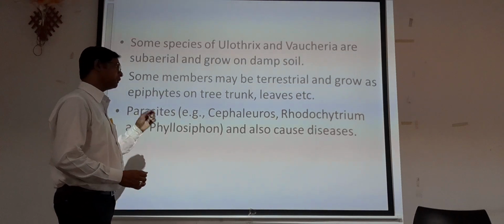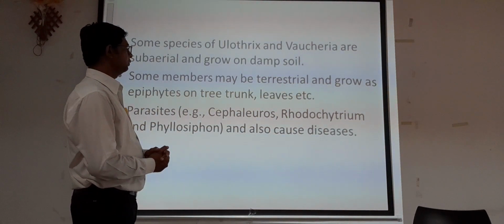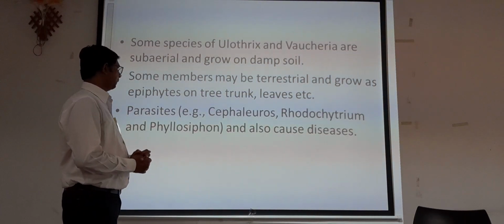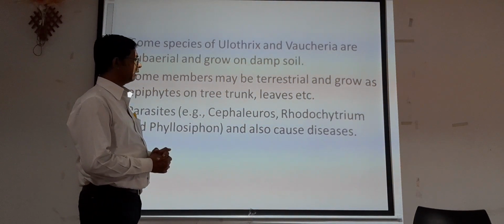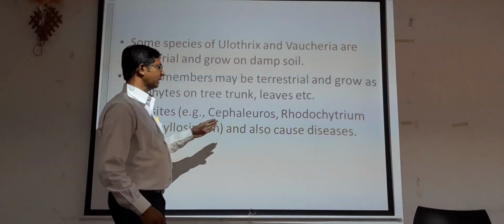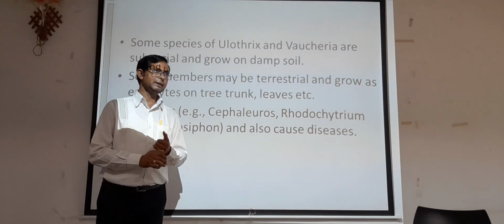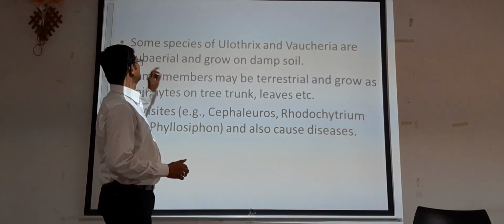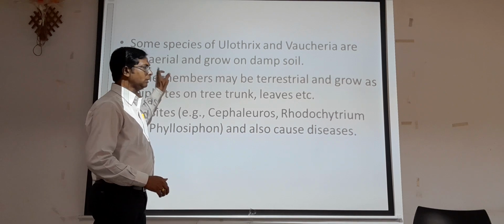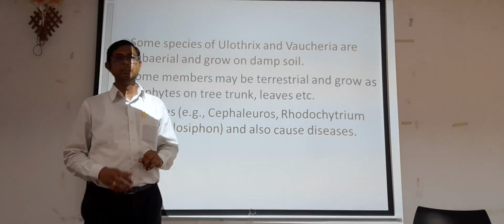Along with terrestrial, some of them are parasites, that is Cephaleuros, then Rhodochytrium and Phyllosiphon, etc. They also grow as parasites, and obviously they cause disease. So not only aquatic, they also show the terrestrial or subaerial growth, and they also grow as parasites.